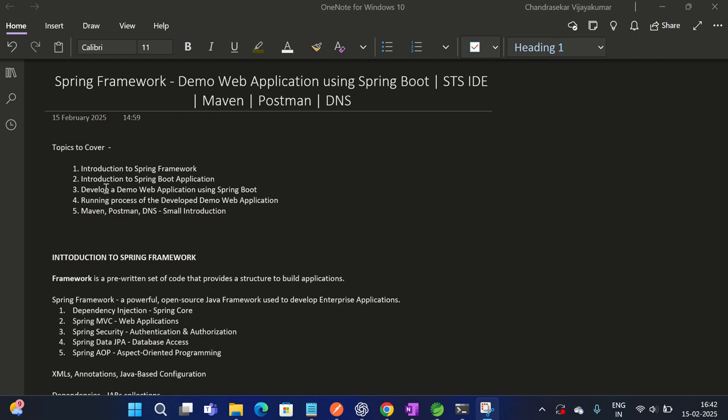We'll have a check on those things, and finally we have a few terminologies, Maven, Postman, and DNS, with a small introduction to them. So by the way, let's go into the session.